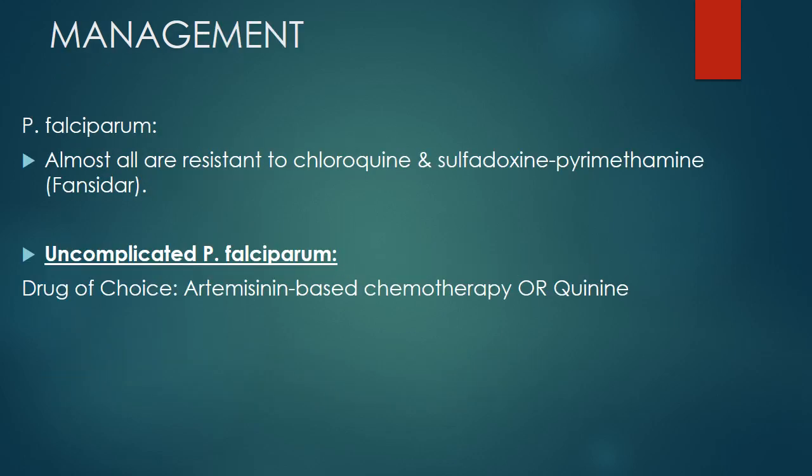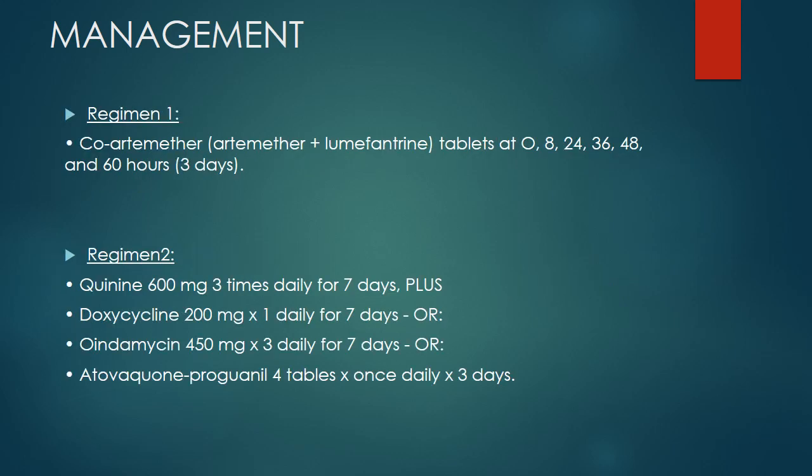Almost all cases of Plasmodium falciparum are resistant to chloroquine and sulfadoxine-pyrimethamine, that is Fansidar. So artemisinin-based treatment is recommended, and these can be followed in two regimes. The first regime is the treatment of choice, and it includes co-artemether, which is the combination of artemether and lumefantrine. These tablets are given for 3 days at 0 hour, 8 hour, then 24th hour, then 36th hour of infection, 48, and then 60 hour.